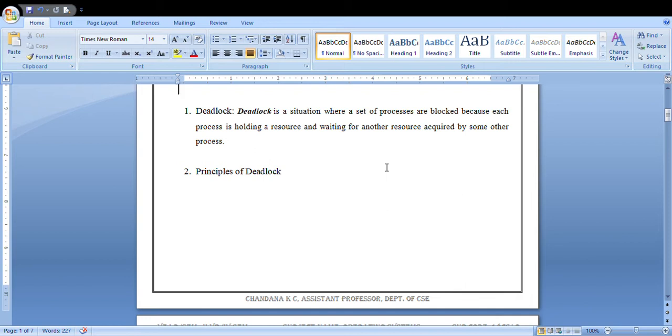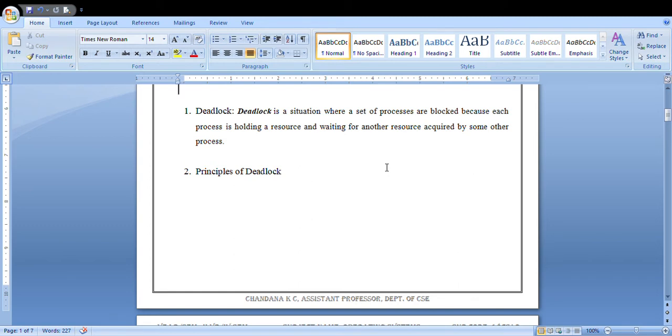The next principle of deadlock is that deadlock can be defined as a permanent blocking of a set of processes that either compete for system resources. Deadlock is more serious than starvation. As a simple use case, you can take an example for deadlock from chess. I hope you all know how to play chess. In that deadlock condition, if there is a checkmate condition for the king, you can't move anywhere.